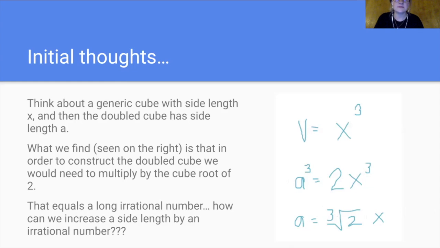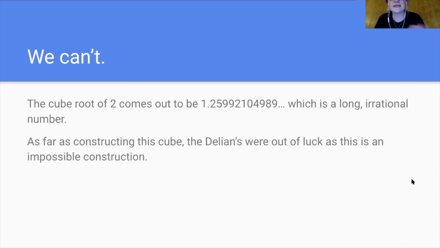So the thing is, we know the cube root of 2 is an irrational number. Therefore, we ask the question, how can we increase a side length by an irrational number length? Well, in short, we can't. Specifically, the cube root of 2 comes out to be 1.25992104989, and so on and so forth. As we can see, this is a very long, very irrational number, which is non-constructible. As far as constructing this cube, the Delians were out of luck, as this is an impossible construction.